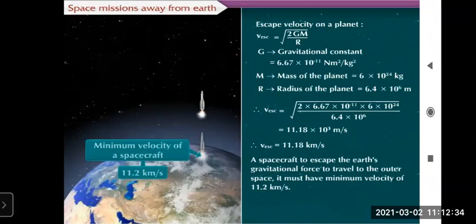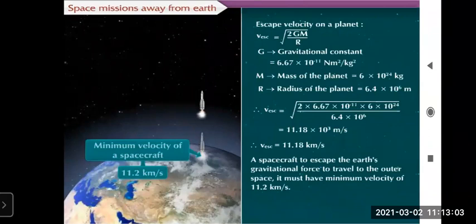G stands for gravitational constant. The value is 6.67 into 10 raised to minus 11 Newton meter square per kilogram square. Capital M stands for the mass of the planet. The value is 6 into 10 raised to 24 kg. Then R, the radius of the planet, is 6.4 into 10 raised to 6 meter. Right? Learn these values by heart, because sometimes they will be given in the paper and sometimes they will not be given. So it is better to learn them by heart and understand, because you are going to use the same thing further also.